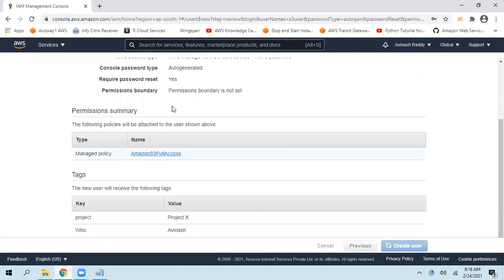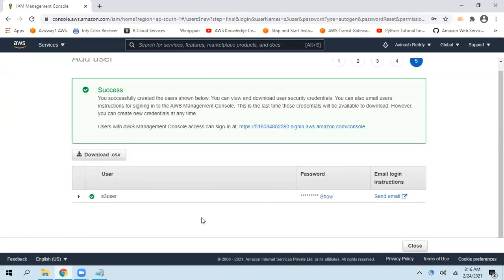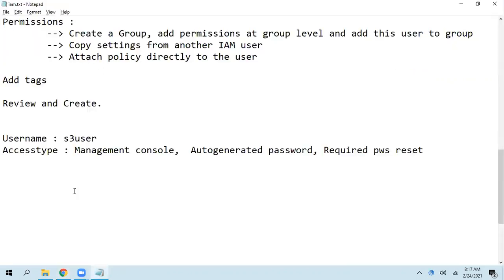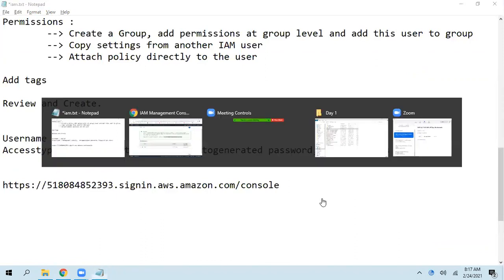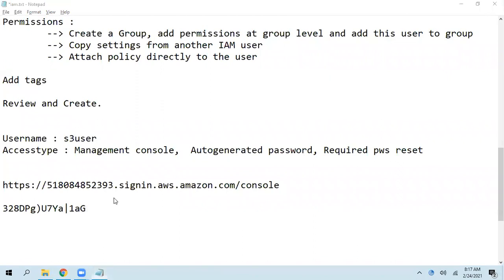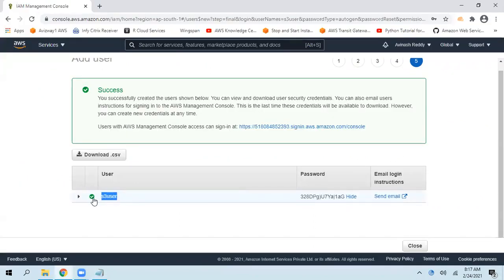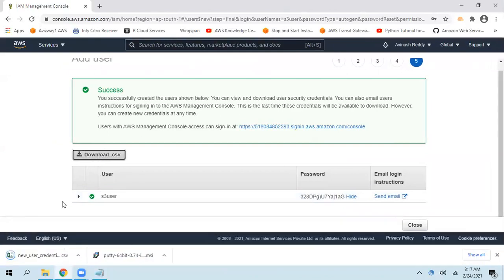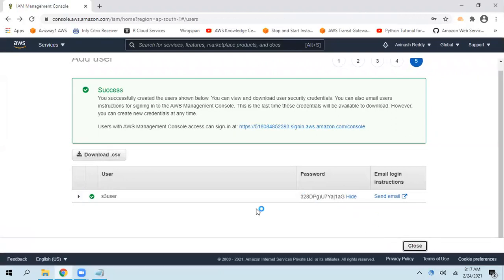Now one IAM user got created. So how does this user need to log in? Here we got the sign in link. The username is S3 user, and here is the password. When you click on show, it shows the password. You can copy this to your local machine, or you can download all these details. Click on download .csv, and it gets downloaded to your local machine. So now the first user got created.